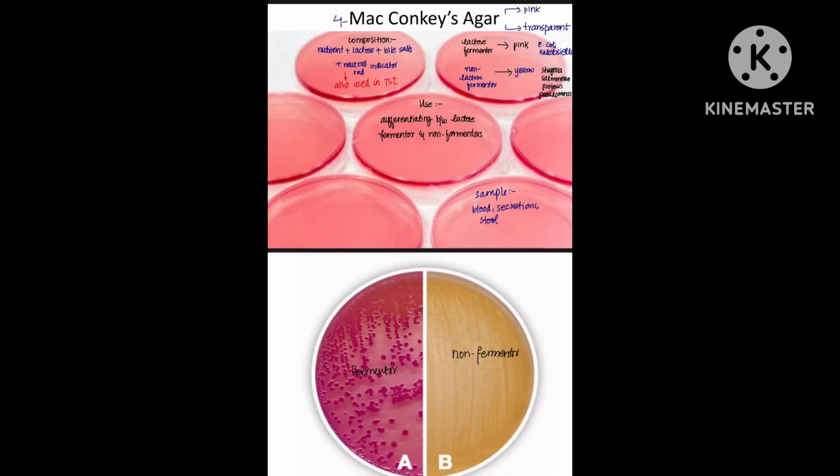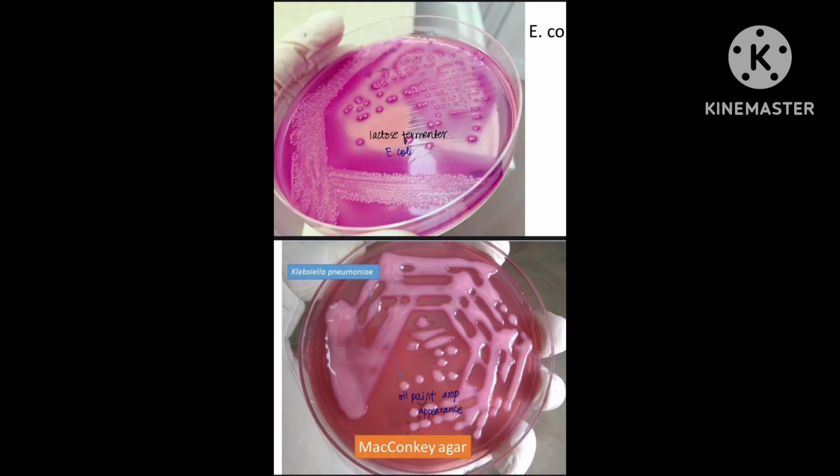Next agar is MacConkey agar. It is selective and differential medium which is made up of peptone, lactose, bile salts, neutral red indicator. It differentiates lactose fermenters from non-fermenters. For lactose fermenters, pink colonies are formed, for example for E. coli, Klebsiella, and for non-lactose fermenters, pale or colorless colonies are formed, for example for Salmonella and Shigella.